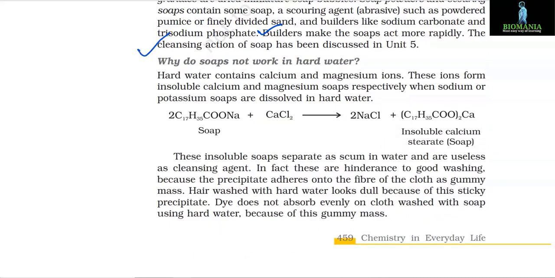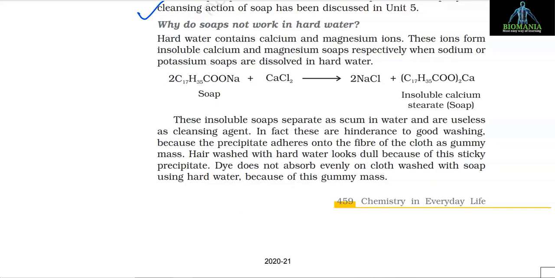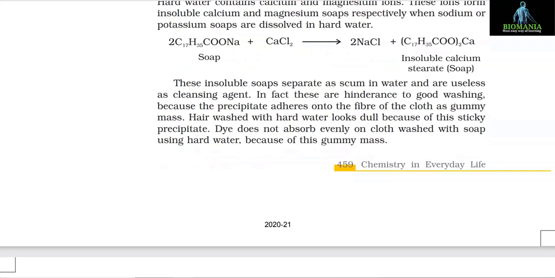Why do soaps not work in hard water? Hard water contains calcium and magnesium ions. These ions form insoluble calcium and magnesium soaps respectively. When sodium or potassium soaps are dissolved in hard water, the reaction is 2C17H35COONa, that is soap, plus CaCl2 gives 2NaCl plus (C17H35COO)2Ca, that is insoluble calcium stearate, that is soap.